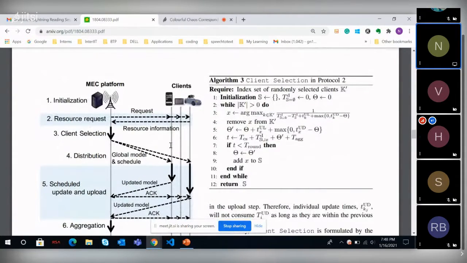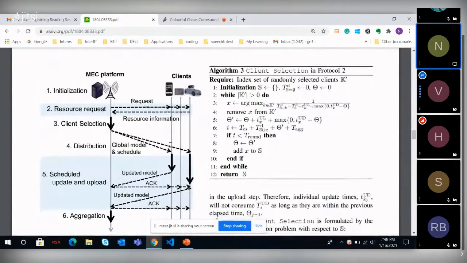Yeah, so when you do the resource request, you first ask the client to give us the time to update and the time to upload, and then based on those requests we select which particular client to use. So we might not be able to get their diffs from the device, but we would still have these values. So it might be possible that by the time that diff comes, we have already finished this particular round. Yeah, I guess that's their end goal. Okay, makes sense.